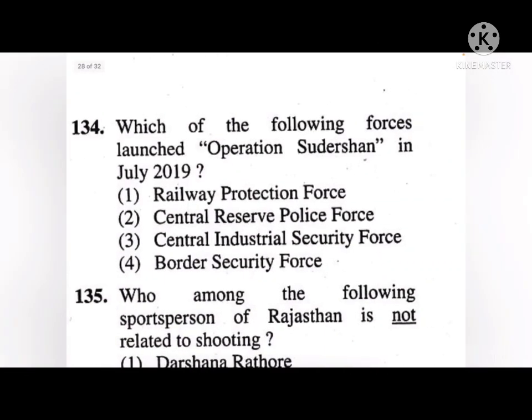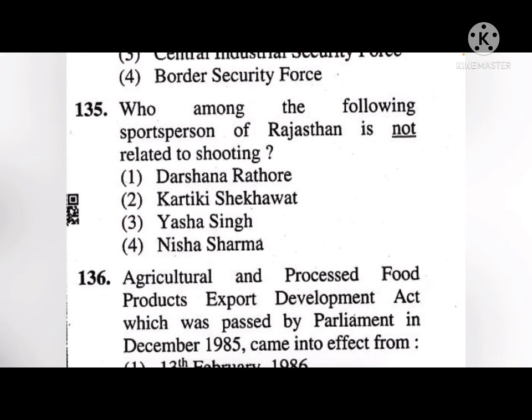Next, which of the following forces launched Operation Sudarshan in July 2019? Okay, so options 1, 2, 3, 4. The correct answer is option 4, that is Border Security Force. Next, which of the following sports persons of Rajasthan is not related to shooting? Option 1, 2, 3, and 4. The correct answer to this is third, that is Yashasvi Singh.